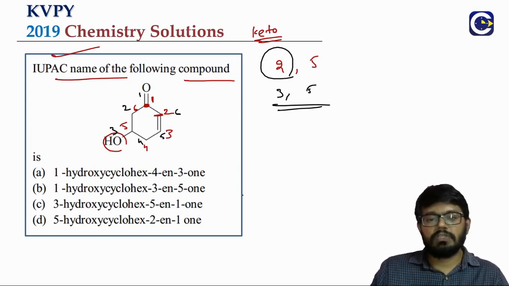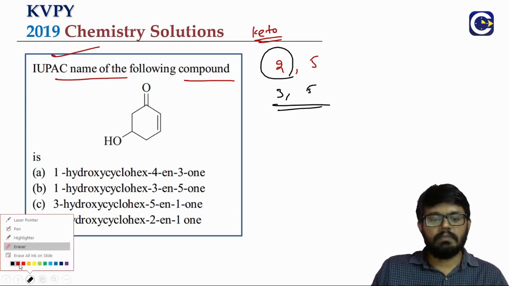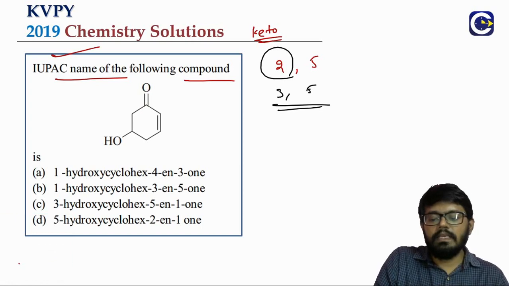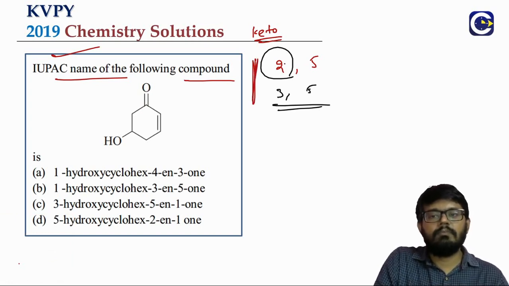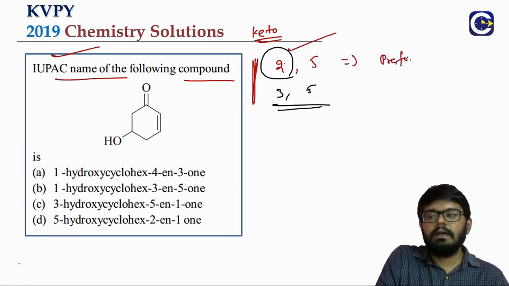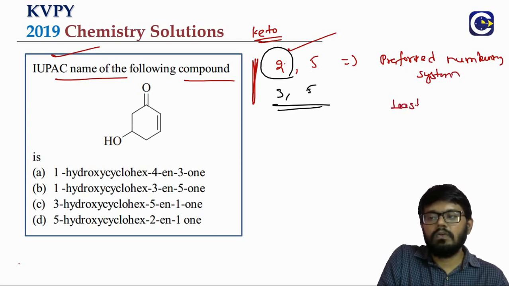We follow the least locant rule, which means what? When we take the positions of these functional groups in the ascending order, wherever we will get the least locant. So in the ascending order, we have to arrange the position numbers. When you arrange them like that, where do we get the least locant? So the first comparison will be between 2 and 3, which is the least? 2 is the least. So this will be the preferred numbering system.